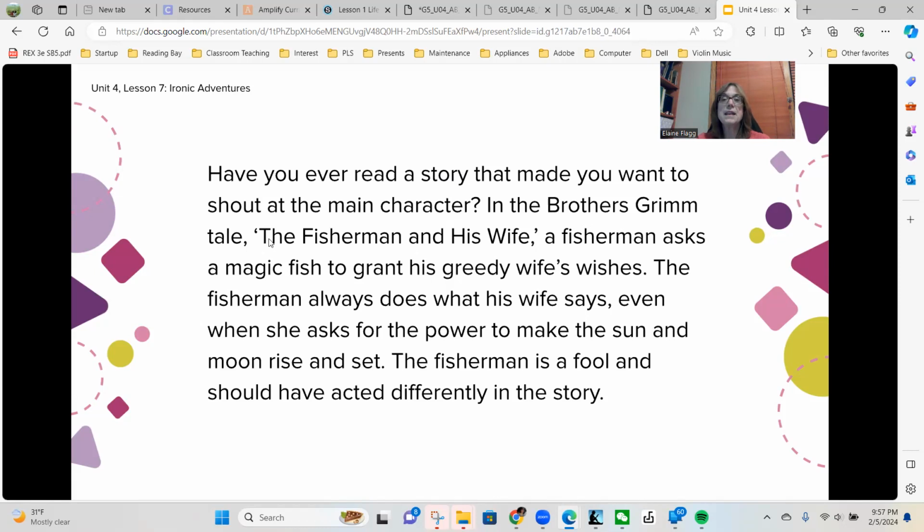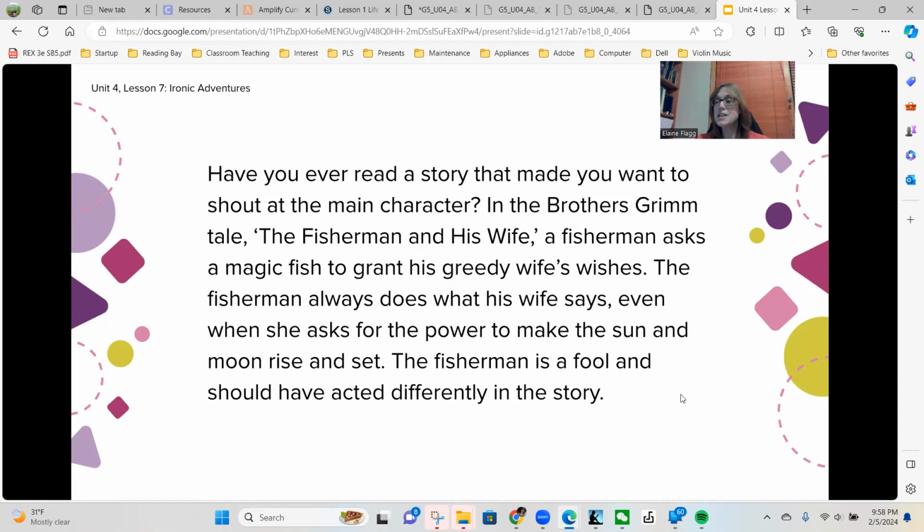You notice how the next sentence says, in the Brothers Grimm, The Fisherman and His Wife, a fisherman asks a magic fish to grant his greedy wife's wishes. So you give an important detail, but you also say who the author was and then what the name of the story is. After that, you want to give them a couple more details that give the basic summary. So you're going to introduce the readers to the text.